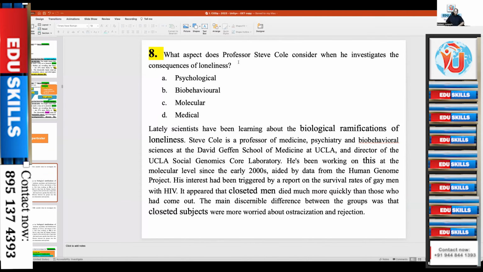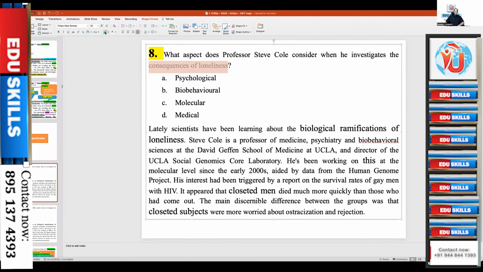What aspect does Professor Cole consider when he investigates the consequences of loneliness? So the editing word is consequence of loneliness. These are not purposely selected. Randomly I selected some paragraphs, because I did not have time to get deeper into it. Now, consequence of loneliness: psychological, bio-behavioral, molecular, medical.